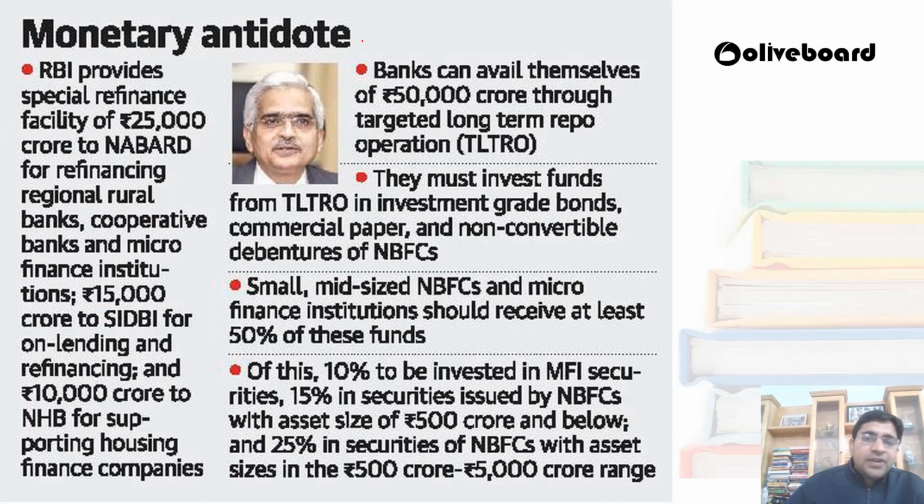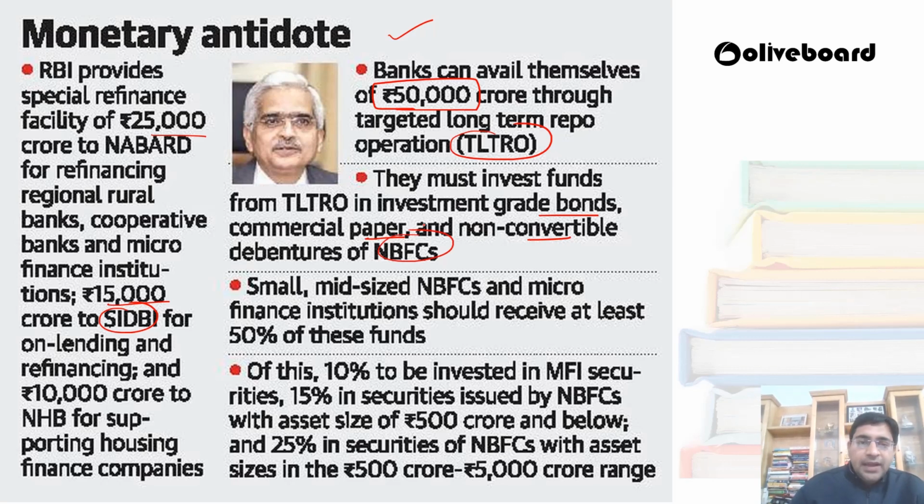Okay, so here we can see a snippet from the newspaper. Like RBI has given some special finance to NABARD of rupees 25,000 crore, and they have also given rupees 15,000 crore to SEBI, okay, for refinancing activities, right? So banks can also avail rupees 50,000 crore under the TLTRO scheme, but they have to invest whatever money they are going to get under TLTRO in grade bonds, commercial paper, non-convertible debentures, and NBFCs.